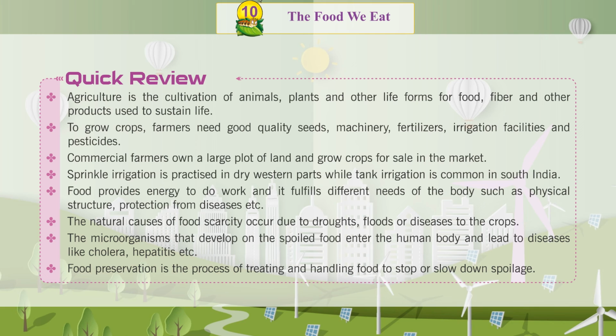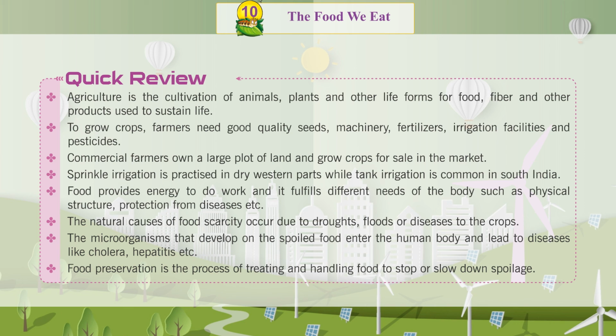Agriculture is the cultivation of animals, plants, and other life forms for food, fiber, and other products used to sustain life. To grow crops, farmers need good quality seeds, machinery, fertilizers, irrigation facilities, and pesticides. Commercial farmers own a large plot of land and grow crops for sale in the market. Sprinkler irrigation is practiced in dry western parts, while tank irrigation is common in South India.